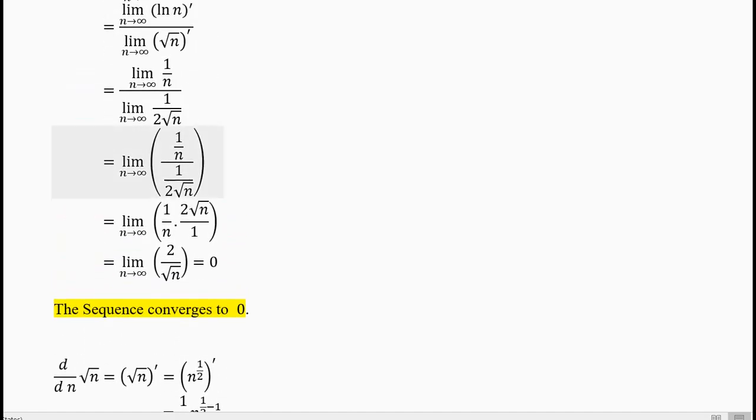Now you will get (1/n) divided by (1/(2 root n)). Invert the denominator fraction, you will get 1/n times 2 root n over 1. You will get 2 root n divided by n, which is equal to 2/root n. Then take the limit, you will get 0. So the limit exists and its value is 0.